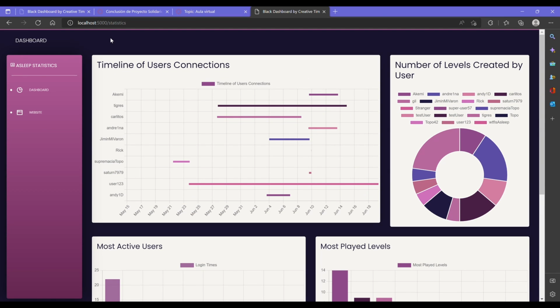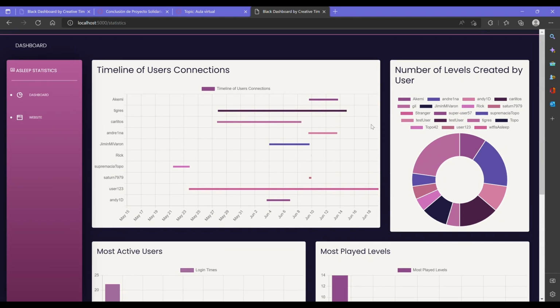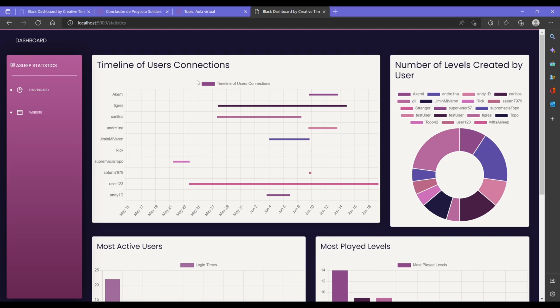This is our statistics dashboard. We have 5 graphs that provide information to la Asociación Mexicana de Videojuegos. The first one consists of a timeline chart that shows the time difference between our user's first and last connection. The purpose of this is to show our most loyal players.